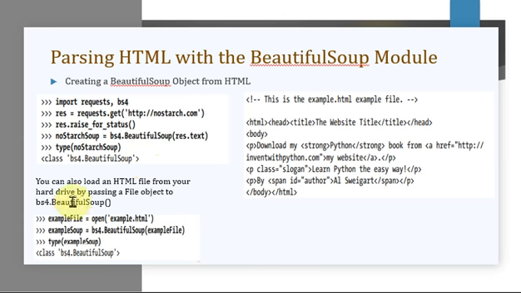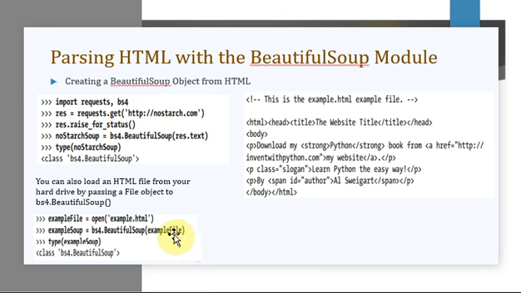Okay, anyways, so this is how you can create the beautiful soup object. You can also load an HTML file from your hard drive by passing a file object to bs4.BeautifulSoup. So just see here, in this example, what did we do? We used the requests module's get method, and from a particular URL you downloaded some file, you got that response object, and the text part of that you passed to beautiful soup. This is one way how you created the beautiful soup object.